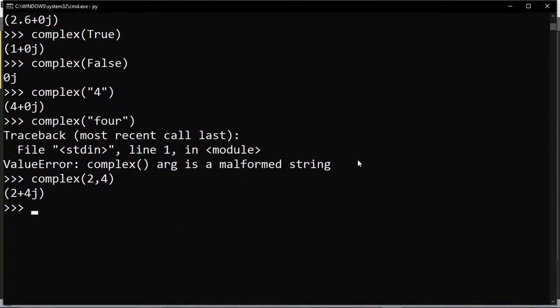Next we are going to discuss the bool function. What is meant by bool function? We can use this function to convert other types of values to the bool type, meaning boolean type, which has false and true. If I pass 1 to the bool function, it will return True. If I pass 0, it will return False. Correct.